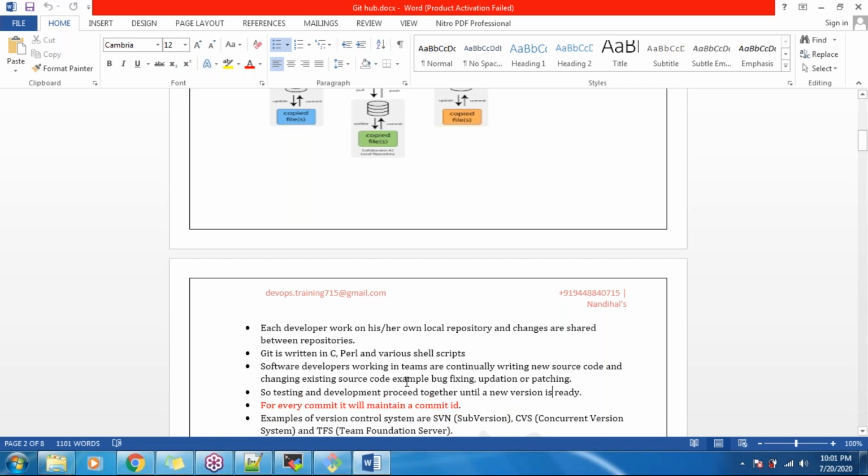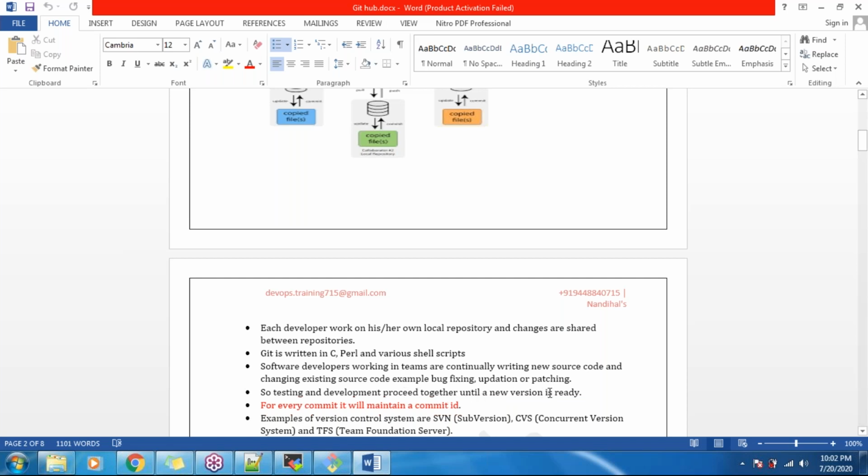Let's say I was working on some module here. If I want to update a patch, as I told you in the agile methodology, we work on sprints. Each sprint has a duration of 1 to 2 weeks. Let's say I completed one sprint last week, so I need to work on the second sprint. That will be the updating of my existing project. Here we keep tracking all the individual changes and keep updating that code. That option is also available with your version control system, that is our Git. Testing and development proceed until the new version is ready.